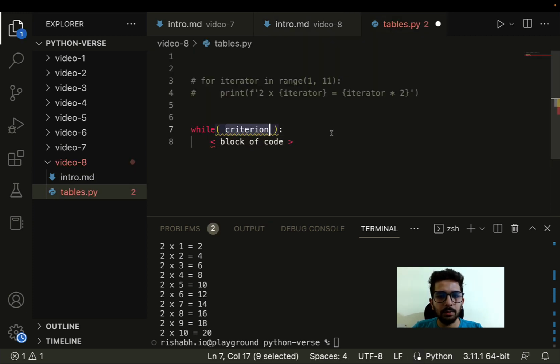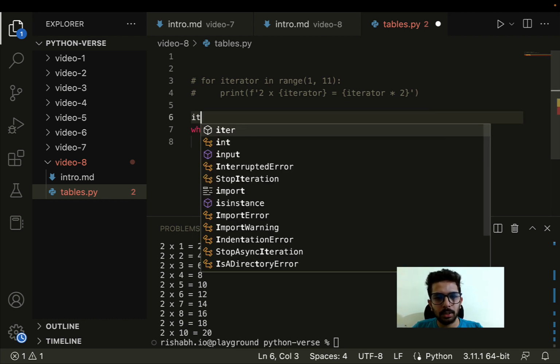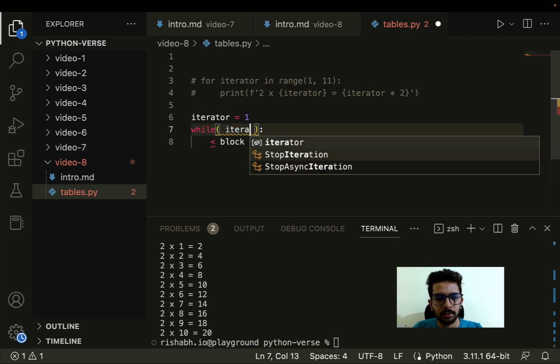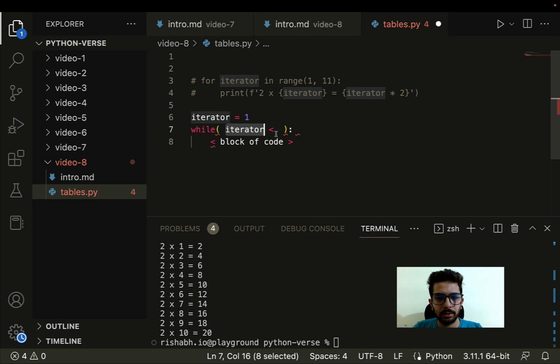So here we need to provide a criteria. So let's take a variable, let's call it iterator only. Iterator equals, let's say, 1, and now we have to provide the criteria, that is iterator less than 11. Because we want to go up till 10, we can give the criteria as iterator less than 11, or we can also say iterator less than or equal to 10.